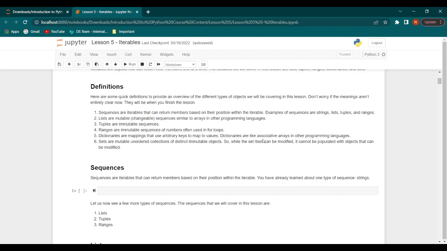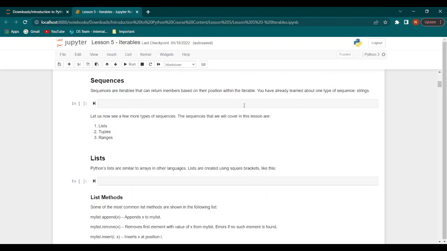Sixth, sets are mutable, or changeable, unordered collections of distinct immutable objects. This means that while a set itself can be modified, the set cannot be populated with objects that can be modified.